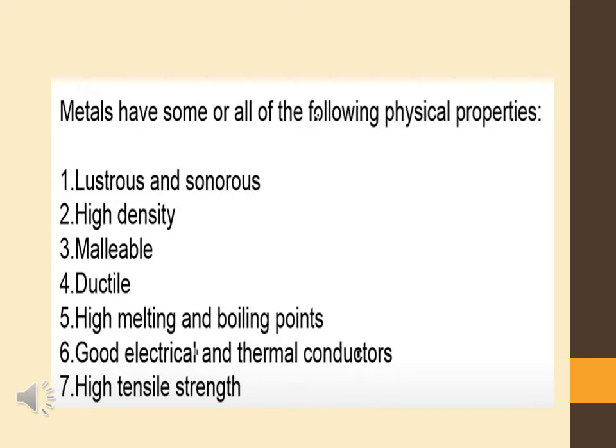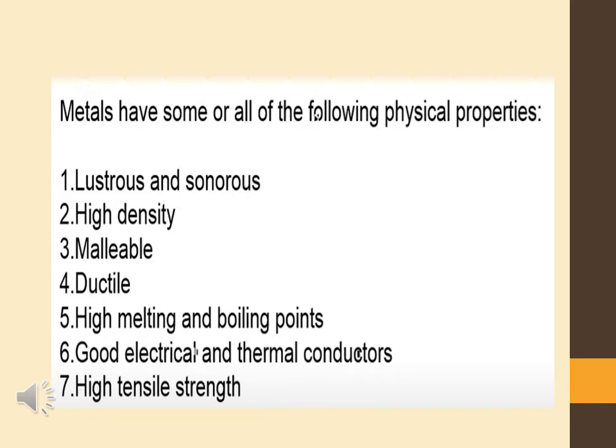Now, the melting and boiling point of metals is high because of the presence of a strong metallic bond between positive ions and a sea of electrons. That's why most of the metals, not all the metals, have high melting and boiling points. As you discussed in unit 8, the metals of group 1 have comparatively low melting and boiling points.